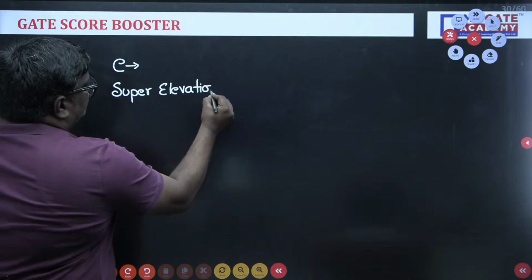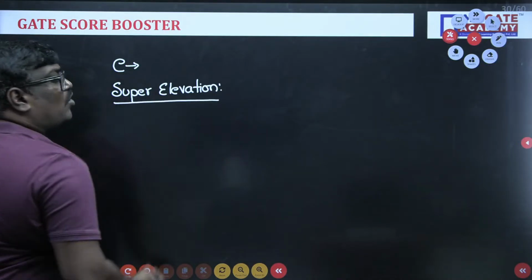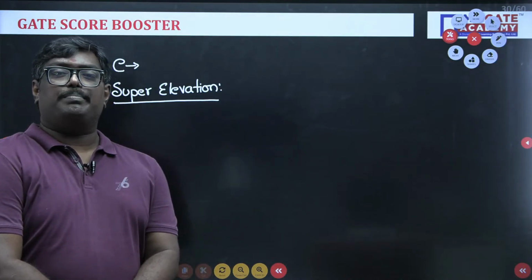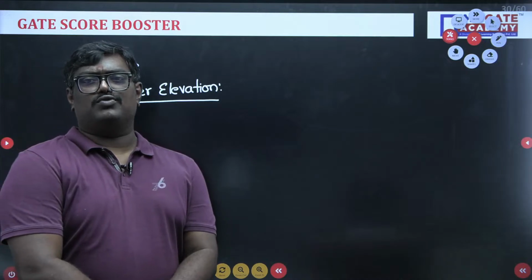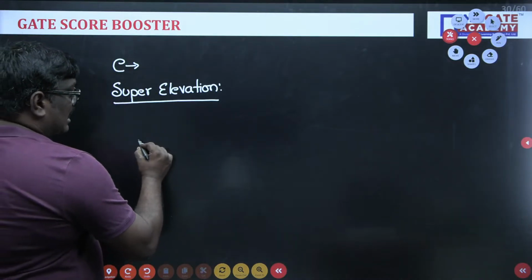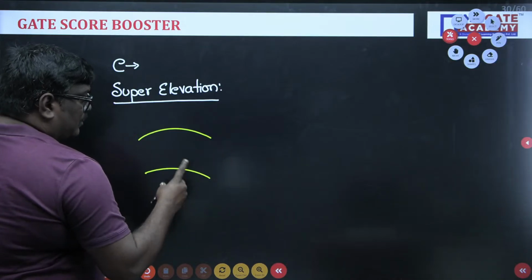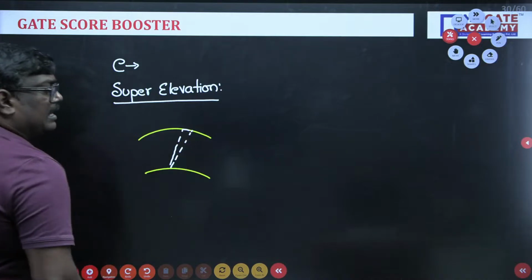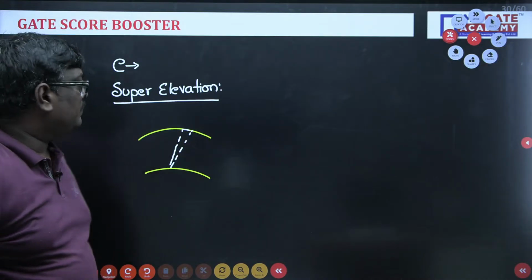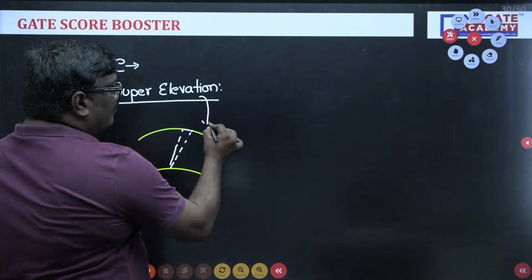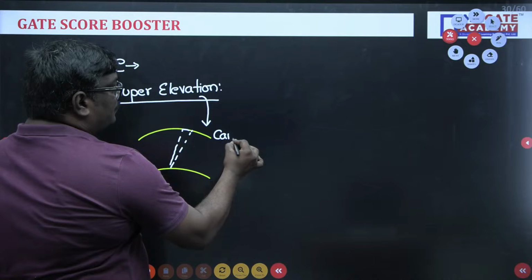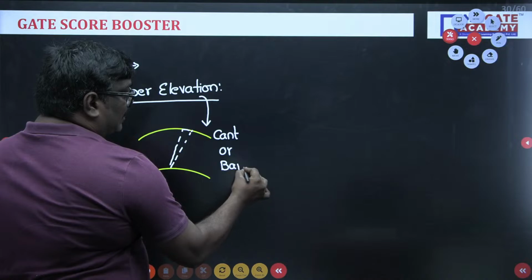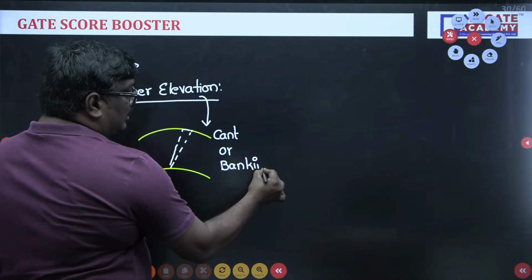Sir, super elevation is nothing but the rise of outer edge. It is defined as the rise of outer edge of the pavement with respect to the inner. Very good, Swetanshu. If I consider this as a horizontal curve, the rise of the outer edge of the pavement with respect to the inner edge is nothing but the super elevation. Super elevation can also be defined as a cant or a banking.